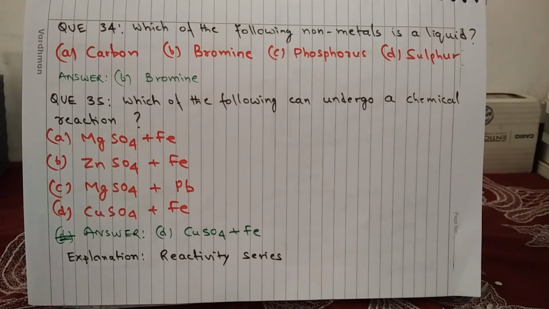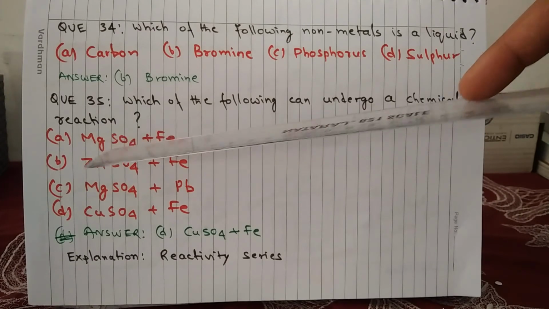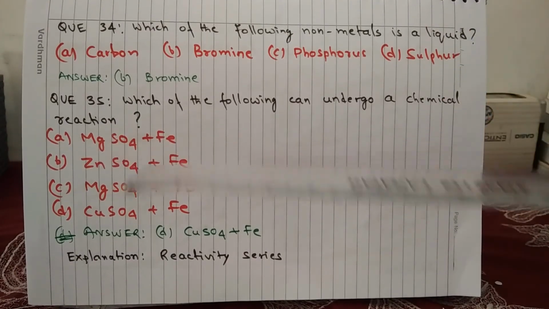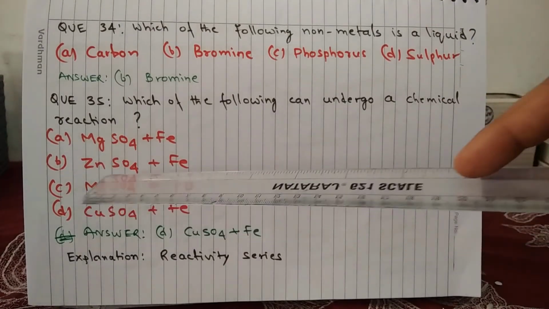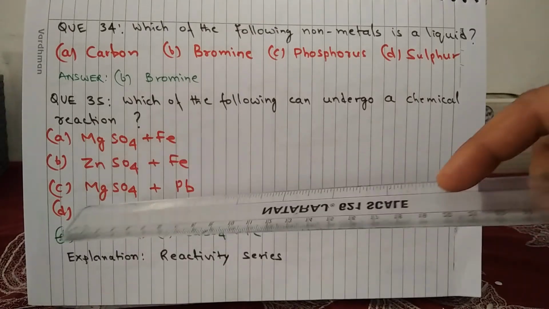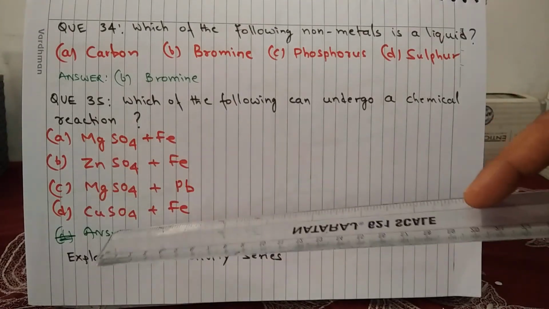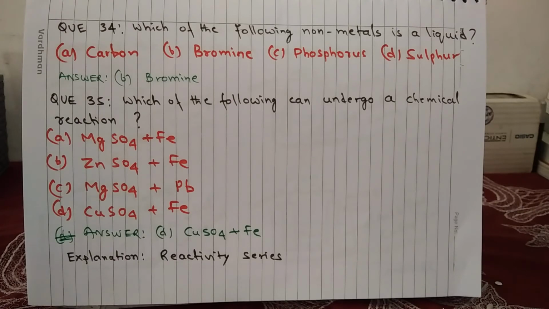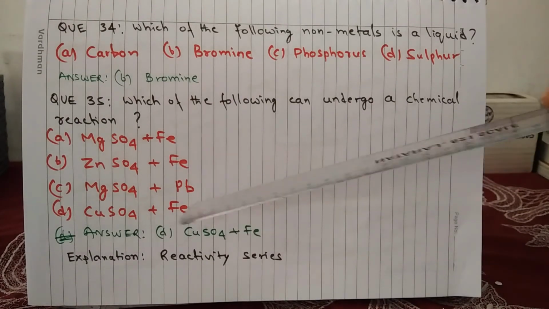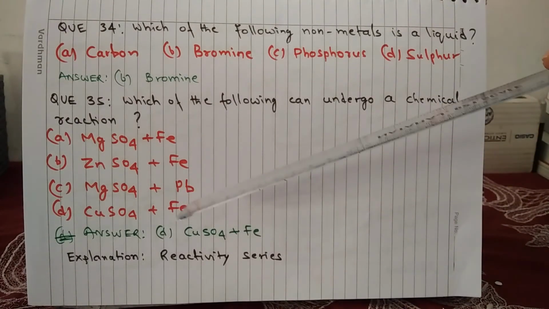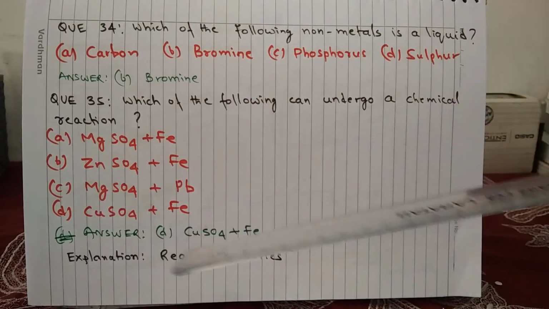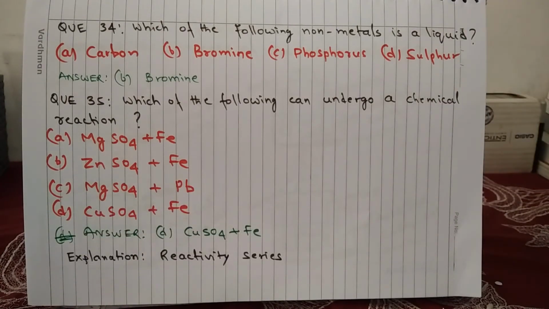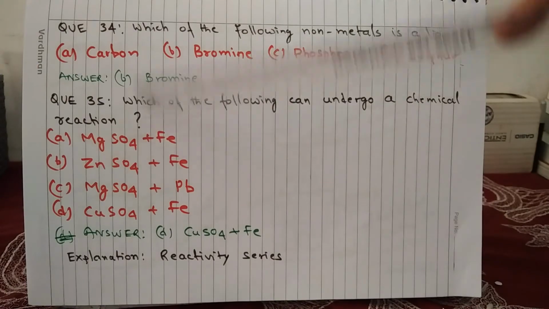Question 35. Which of the following can undergo a chemical reaction? A, MgSO4 plus Fe, B, zinc sulfate and iron, C, magnesium sulfate and lead, D, copper sulfate and iron. The answer is D, copper sulfate and iron, because here iron is more reactive than copper, so iron is going to displace copper. In the other cases the displacement is not going to happen.